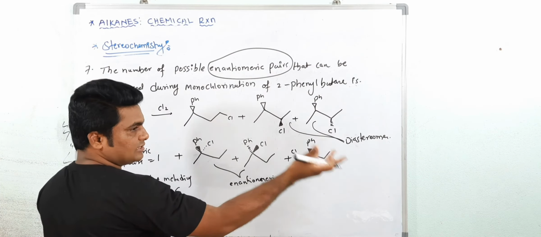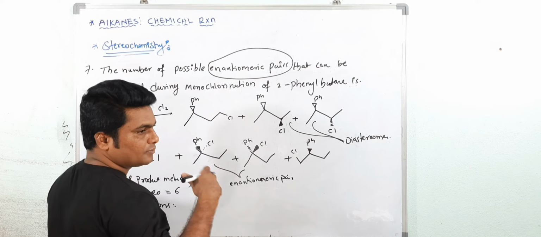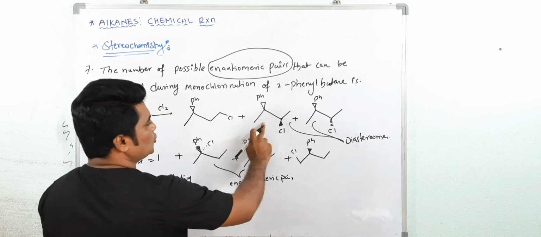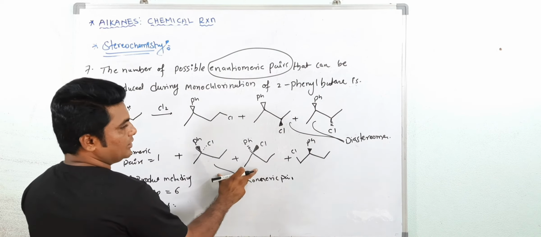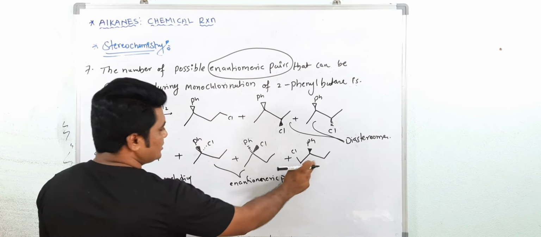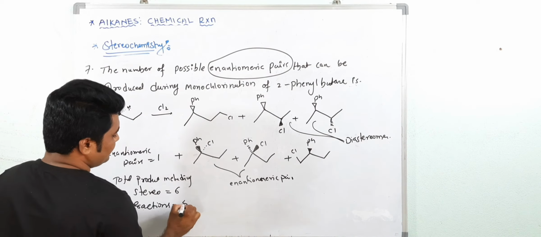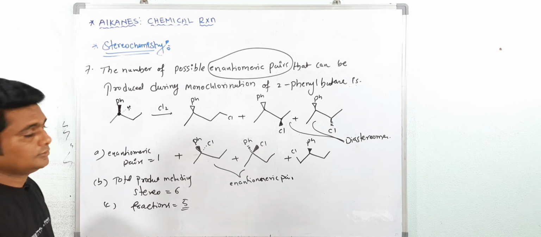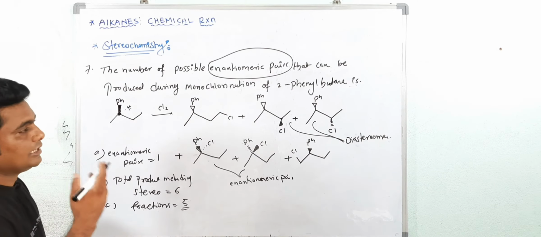And diastereomers are easily separated by fractional distillation. Boiling point different. 1, 2, 3. Enantiomeric pair does not separate. So 1, 2, 3, 4, and this is 5. Answer is fraction is 5. Understood? Yes. Write down.